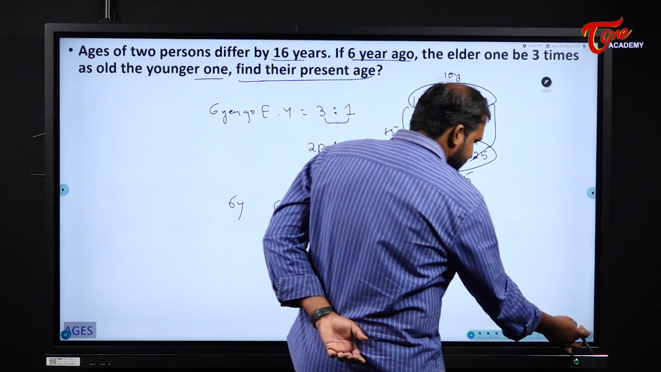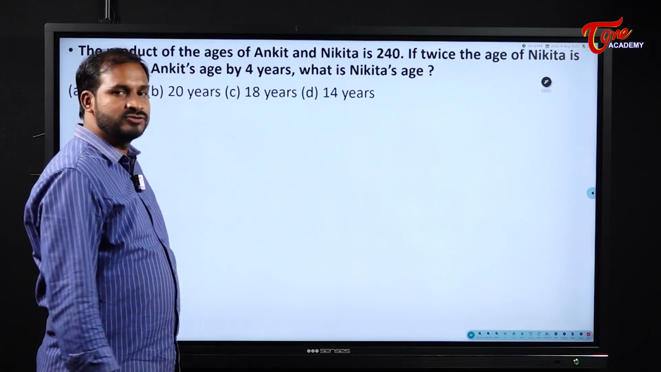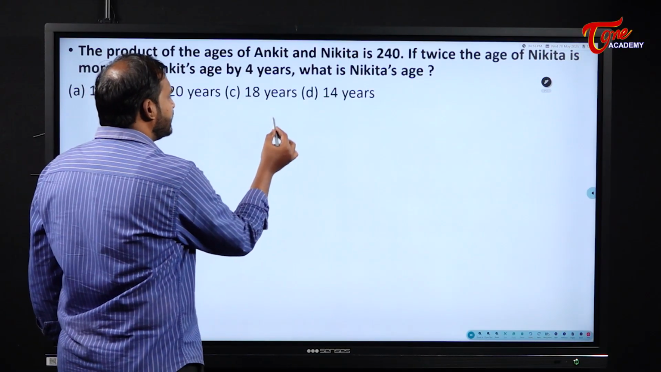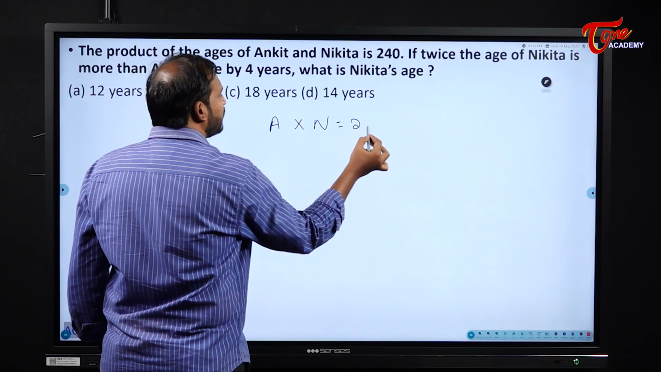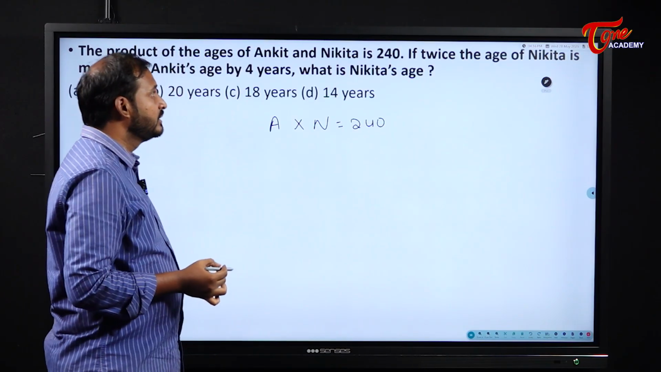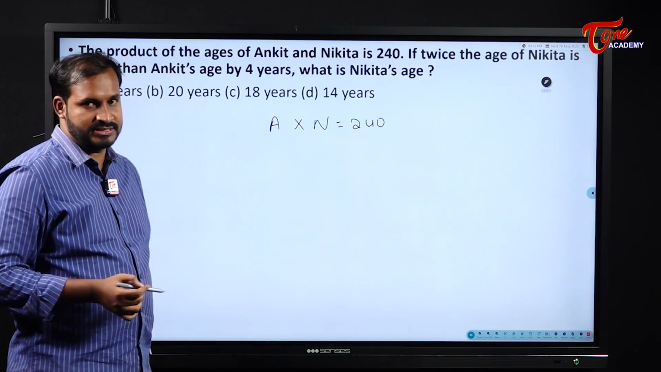Okay. Next. The product of ages of Ankit and Nikita is 240. Okay. Ankit's age I am taking as A and Nikita's age I will take as N. The product of their ages is how much? 240.